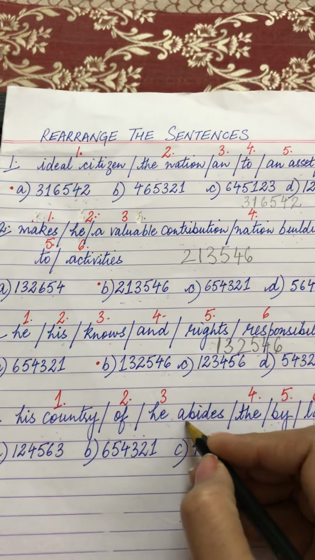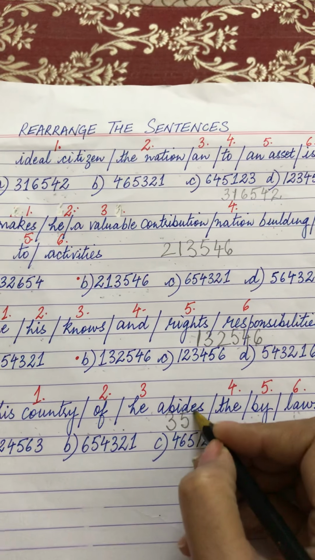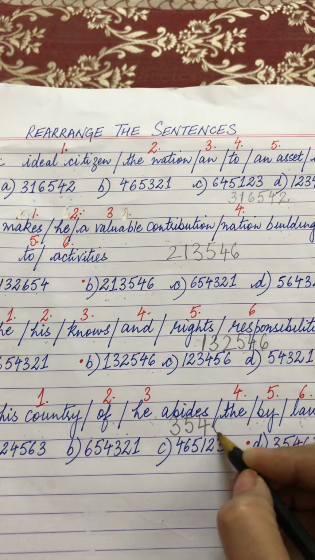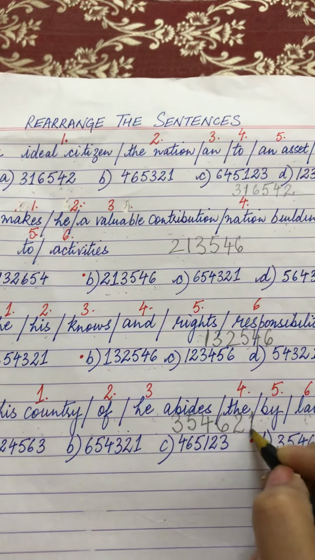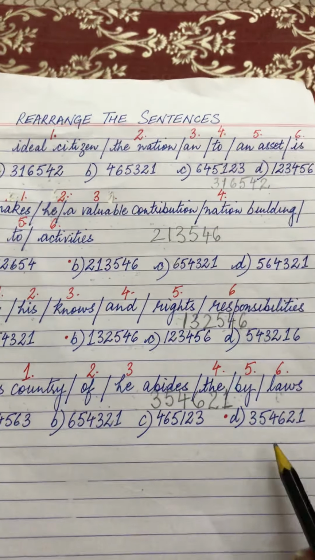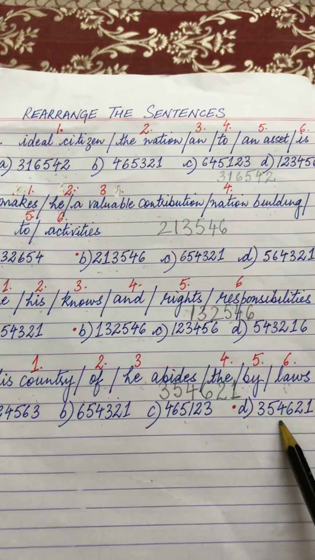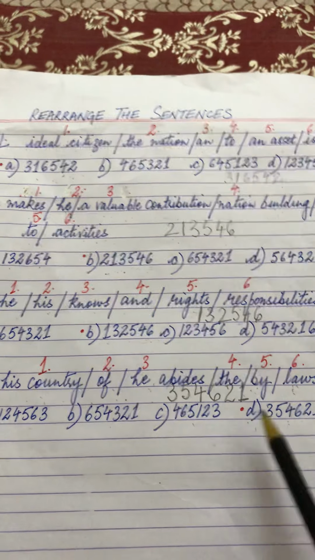The sequence is he abides by the, that means 5, 4, by the laws 6, of 2, and his country, that is 1. So the right sequence you can see from here is this 3, 5, 4, 6, 2, 1. So D is the correct option.